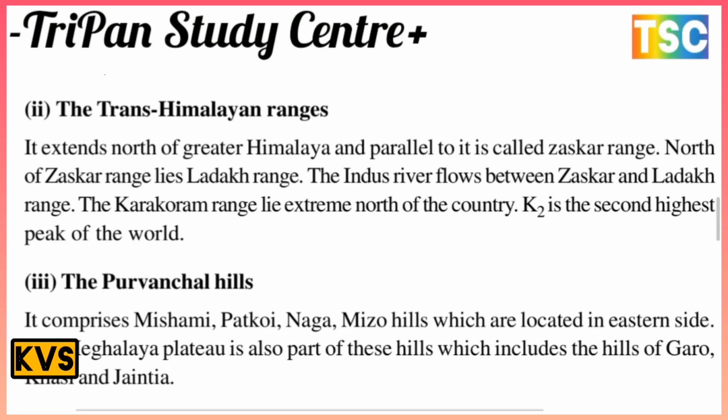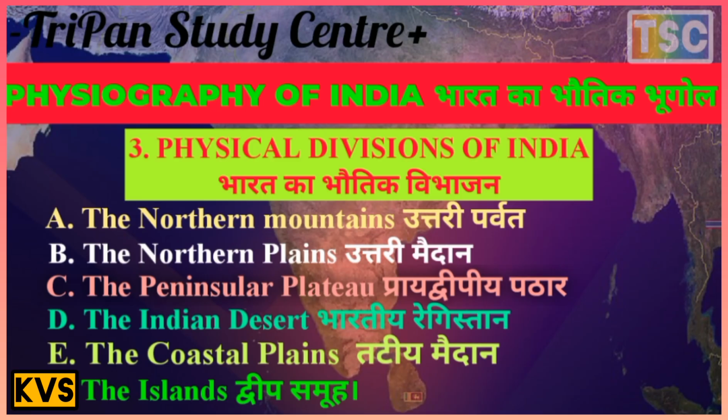That is important. The Purvanchal Hills comprise the Mizo, Patkai and Naga hills, which are located on the eastern side. The Meghalaya plateau is also part of these hills, which include the hills of Garo, Khasi and Jaintia. That is important. The next is the northern plain. Let us try to look at the states lying in the northern plain of India.